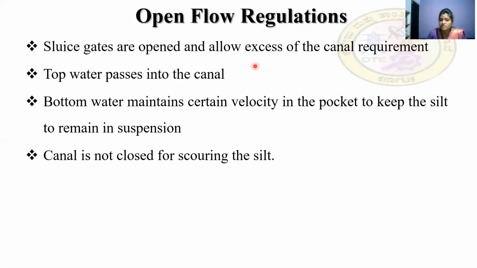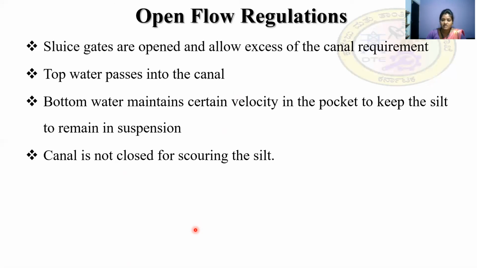Here the sluice gates are open and allow water in excess of the canal requirement. The top water passes into the canal. The bottom water maintains a certain velocity in the pockets to keep the silt in suspension. Here the canal is not closed for scouring the silt.